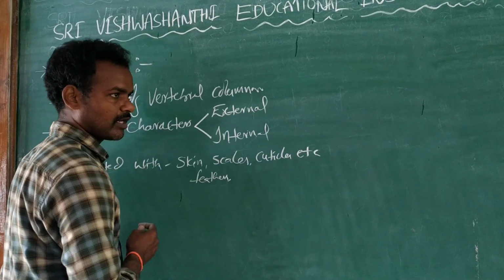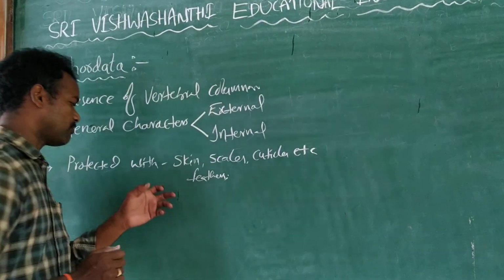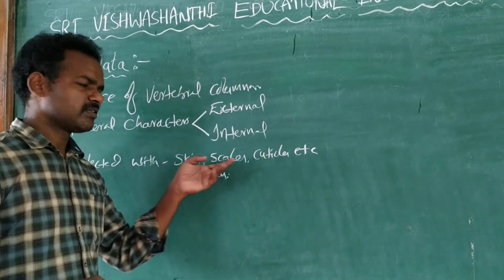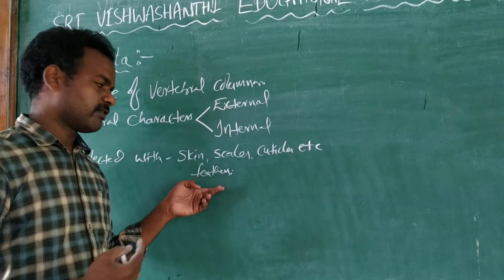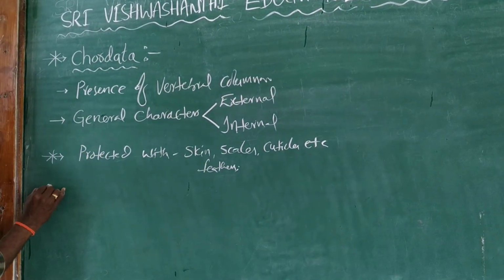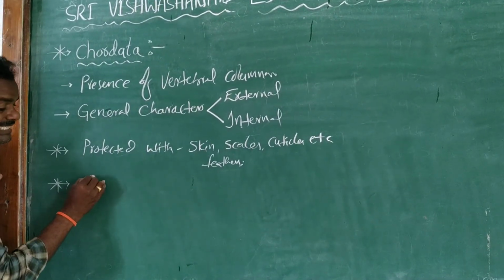The most important thing is that a hard type of skin will be present, and then their body will be protected. For example, skin in the human body, scales in fishes, feathers particularly in birds. These parts protect the body.